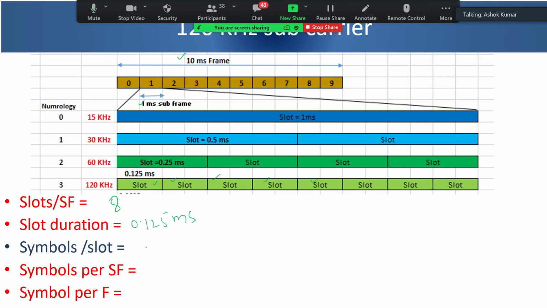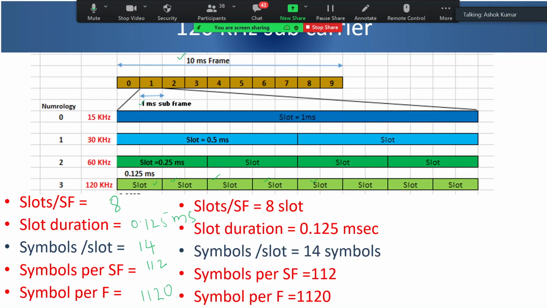How many symbols per slot? It is always 14. How many symbols per subframe? One subframe has 8 slots, so 8 into 14 is 112. And how many symbols per frame? 1120. Correct, you are right.